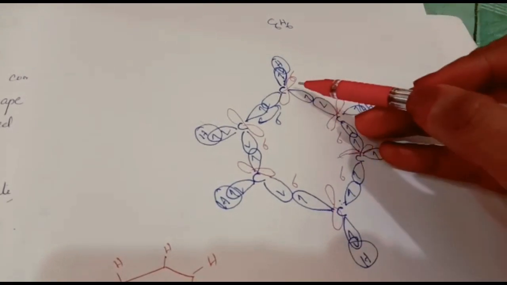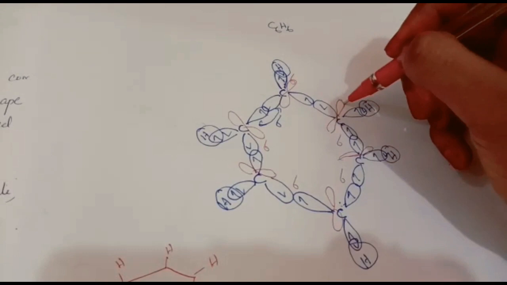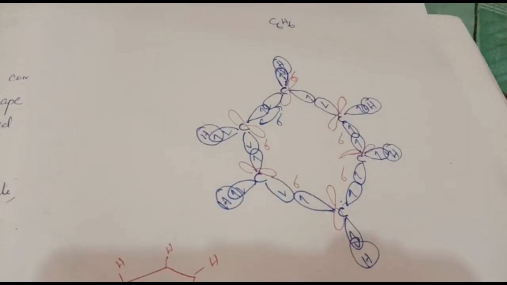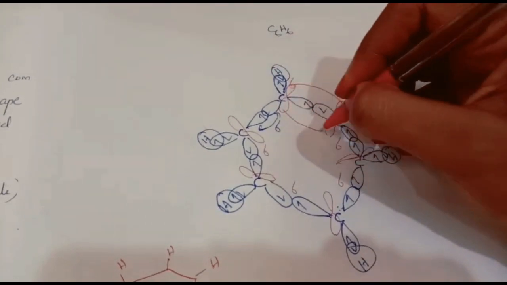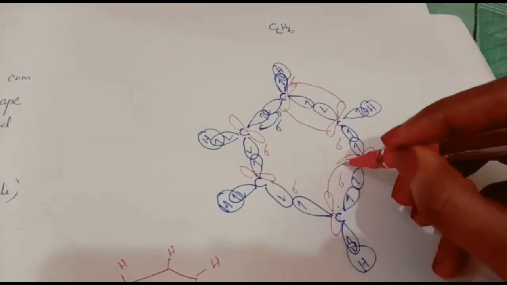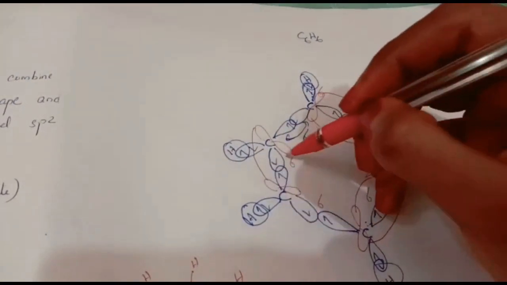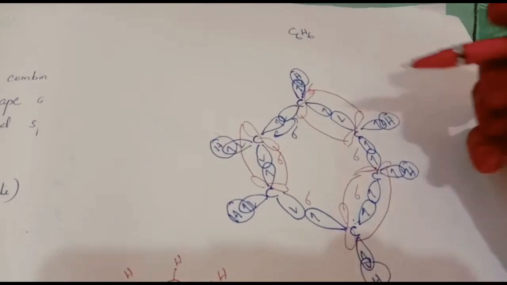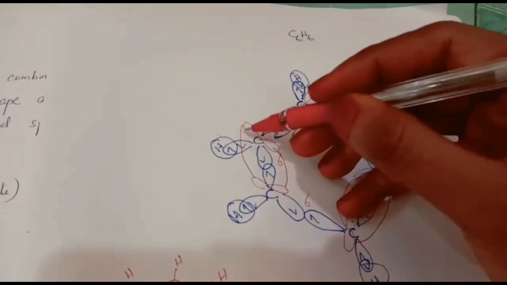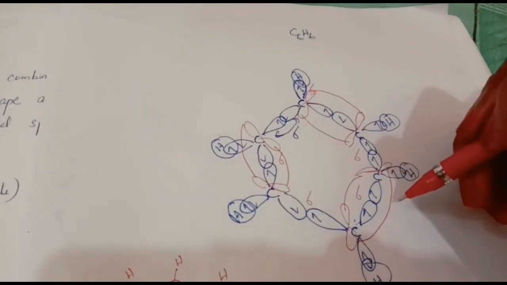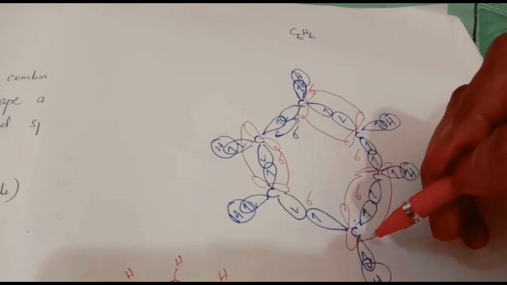So what will happen to these pz atomic orbitals? They will combine like this. See here, this one and this one, then this one and this one will combine. Then here these two will combine. What will happen? Here one sigma and one pi bond. So this one will form a pi bond. So between this carbon, a sigma bond is there and this one is the pi bond.